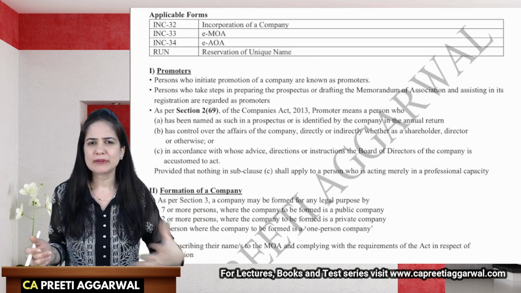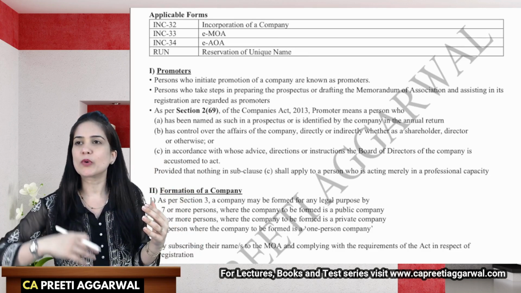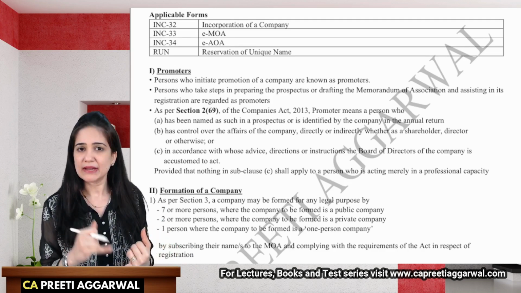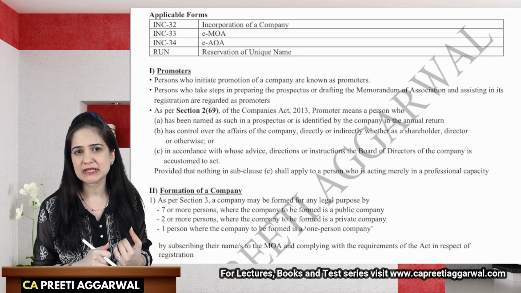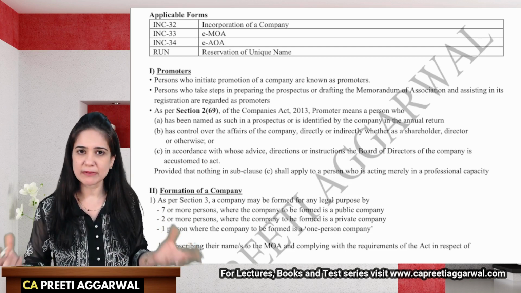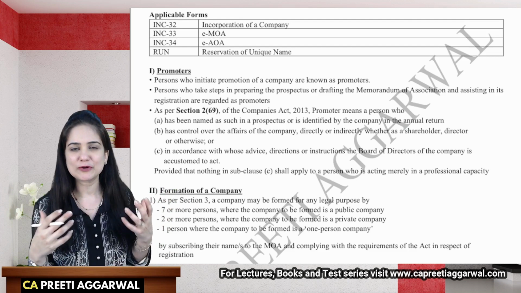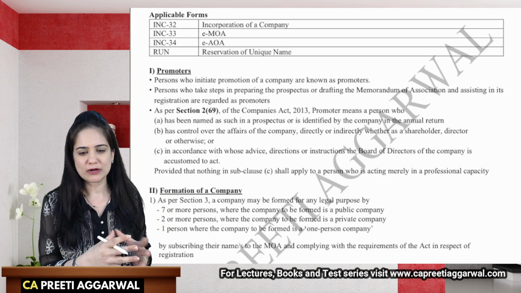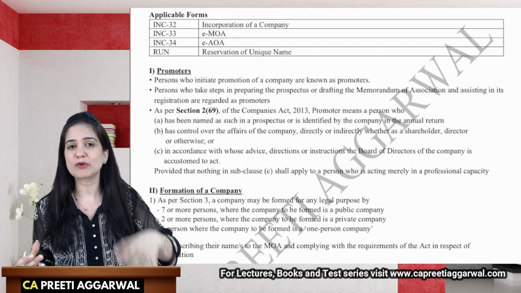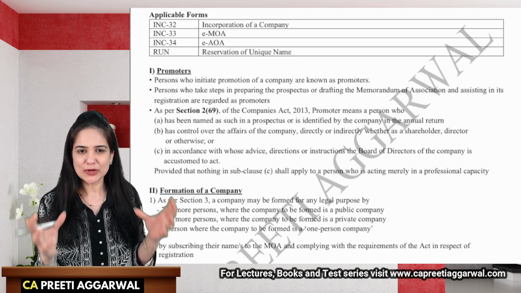So let's say, for example, that today I decided to start a company for manufacturing garments, but I won't just go and incorporate a company. If I want to start a business, I will then go and analyze the market. I will conduct a SWOT analysis. I will try to find out what my differentiation will be from the competitors in the market. At what price are they selling? How will I arrange for capital? Where will I open a bank account? Who will be the directors of my company? There are so many things that we need to plan. We need to draft the memorandum and articles of association. We need help from so many professionals. So it's not an easy task.